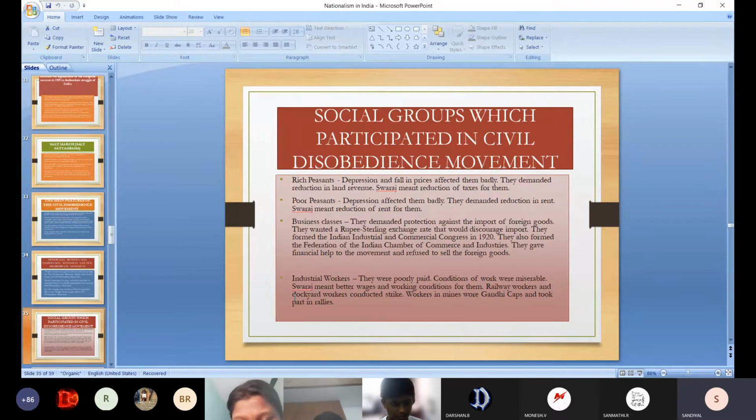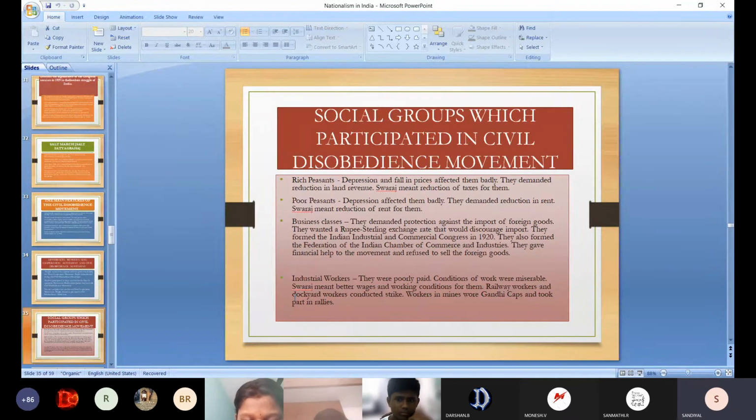Who are the social groups which participated in the civil disobedience movement? Rich peasants, poor peasants, the business class, and industrial workers. Here, the business class and the industrial workers played the main role, along with the rich peasants, because they could not pay the taxes and the revenue the British had imposed on them.